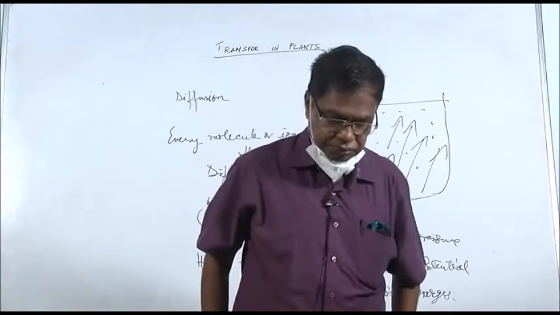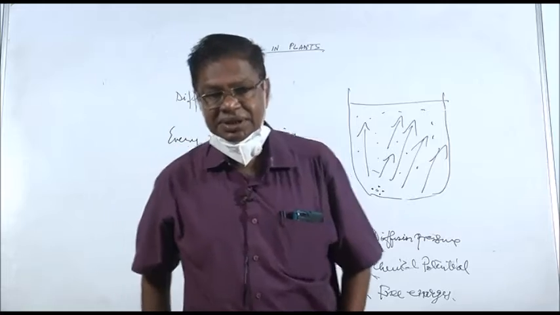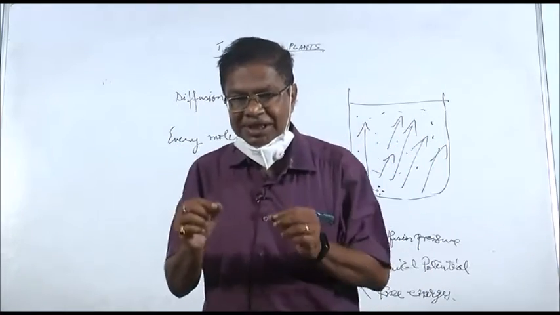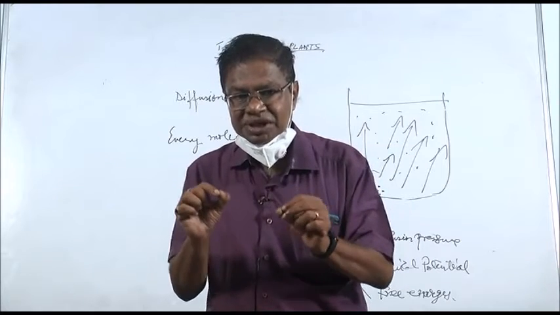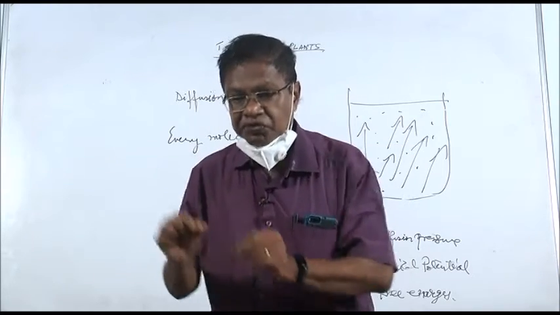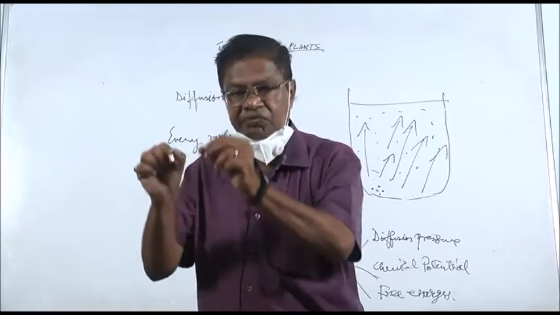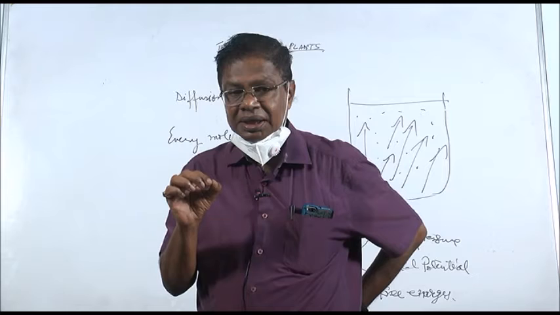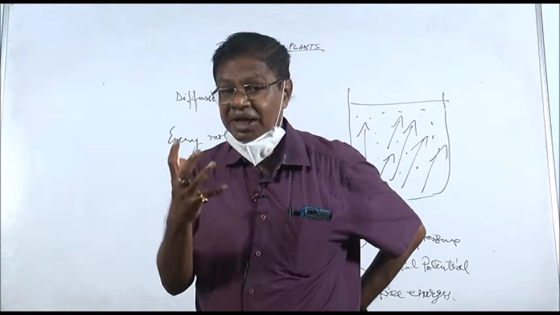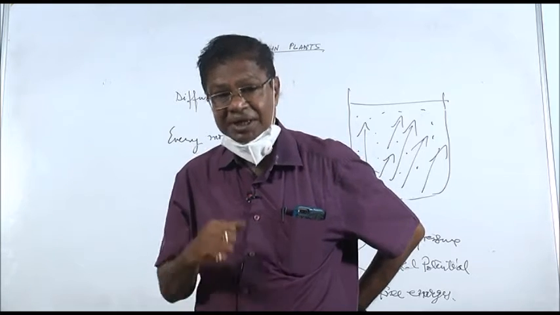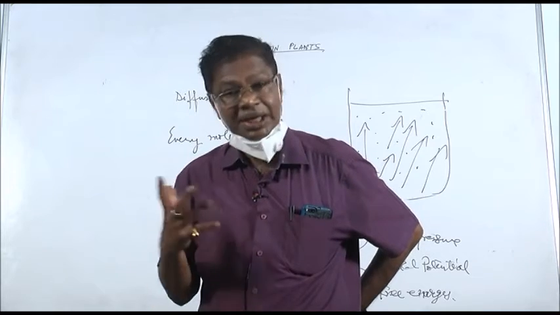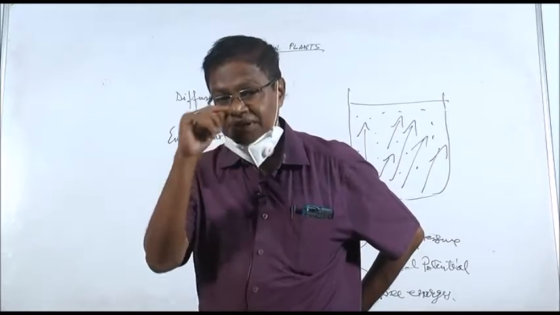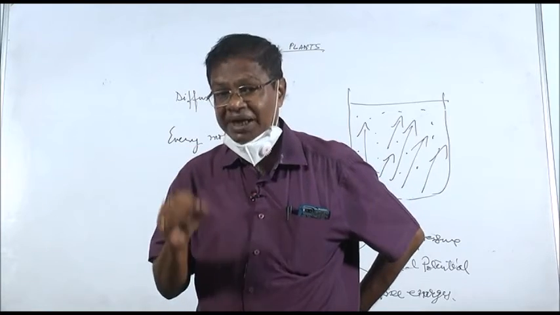Now, what are the factors that affect diffusion? You know that the substances, ions or molecules are moving. When they are moving, then definitely they have energy. What is that energy? Free energy. What is the potential? Chemical potential. What is the pressure? Diffusion pressure. How is this diffusion affected? By temperature.